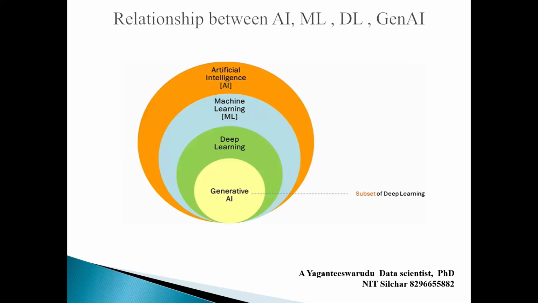So how is generative AI related to artificial intelligence, machine learning, or deep learning? The broader term is artificial intelligence. Artificial intelligence is an umbrella for other technologies like machine learning, deep learning, or generative AI. Machine learning is a subset of artificial intelligence, deep learning is a subset of machine learning, and generative AI is one of the concepts in deep learning.